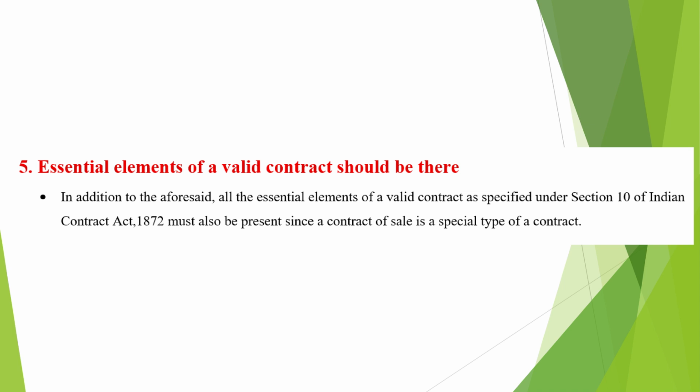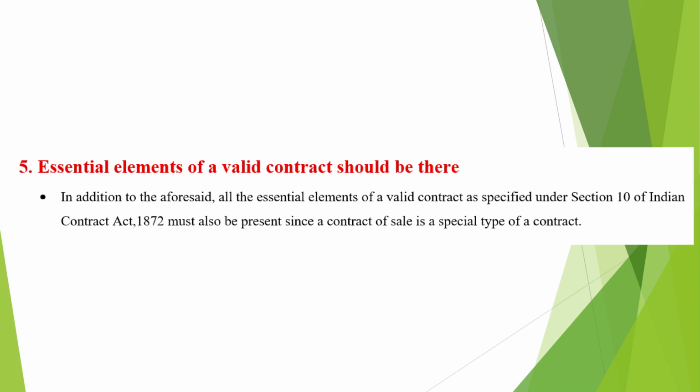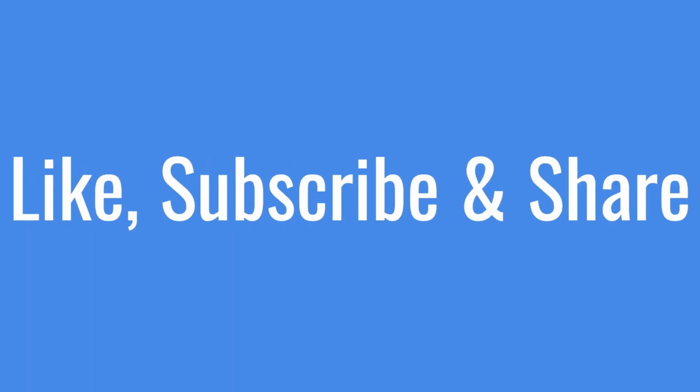These essentials include free consent of the parties, competency to contract, lawful consideration, lawful object, and that the agreement must not be expressly declared void. If any of these elements are missing, the contract of sale will not be valid in the eyes of law. Thus, compliance with Section 10 of the Indian Contract Act is mandatory for a valid contract of sale.